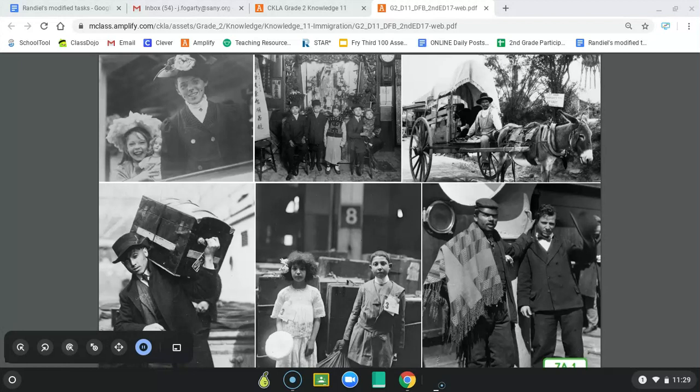The first word is descendants. Descendants are people that are related to early ancestors. So your grandparents, you are your grandparents' descendants. You are your great-great-grandparents' descendants. So people that came before you, you're considered a descendant.